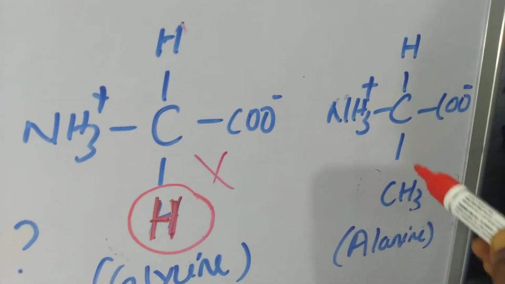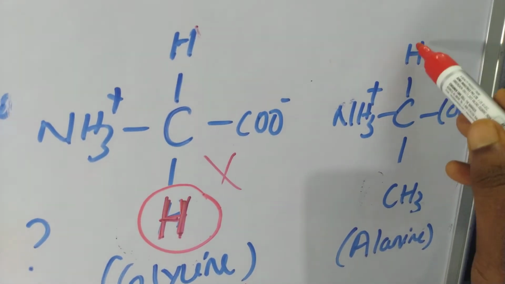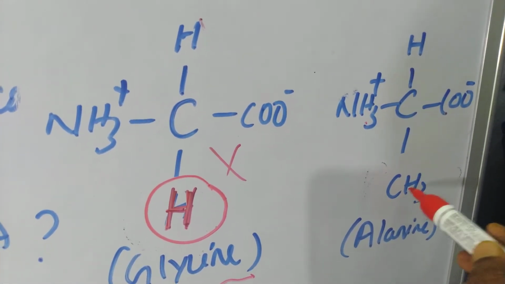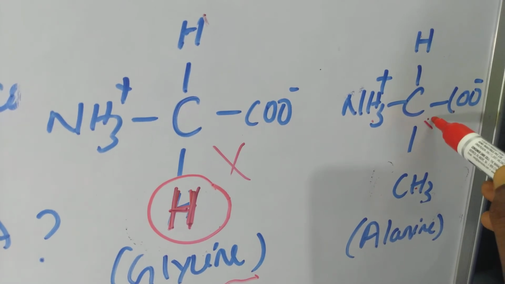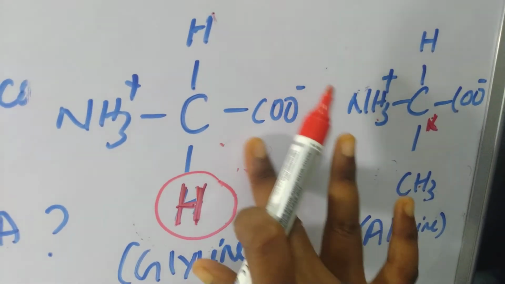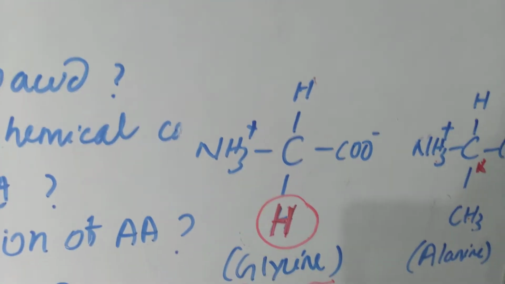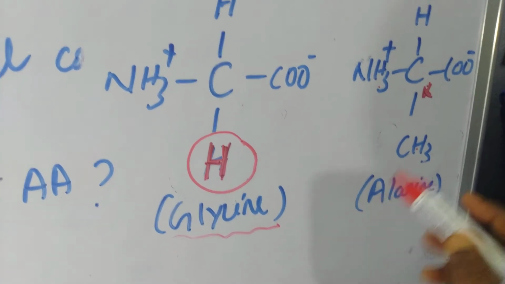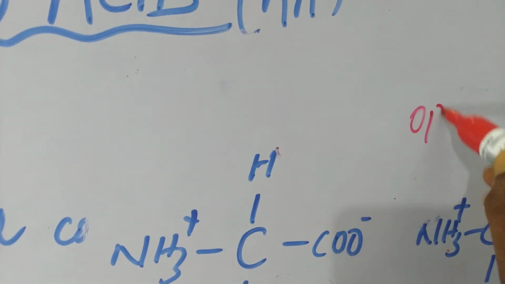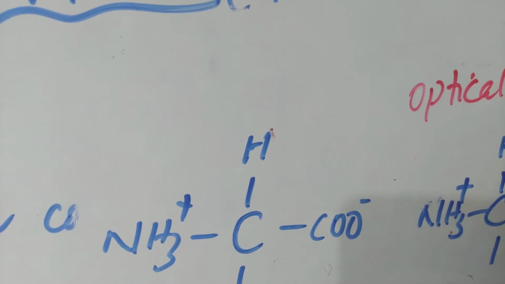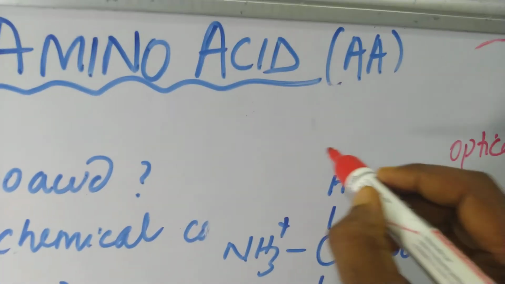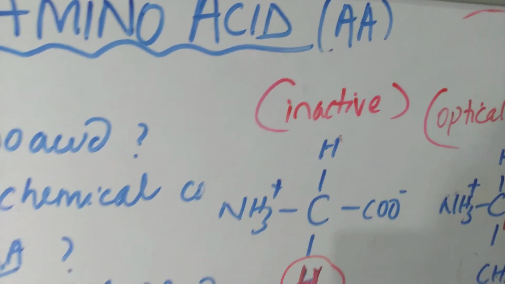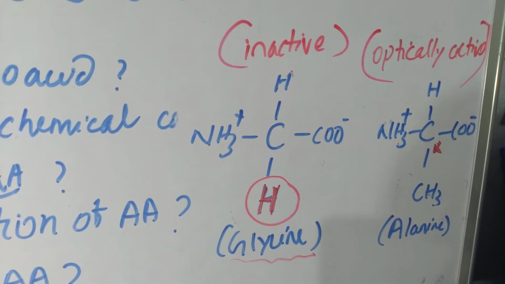But in the other case, alanine, there is a single hydrogen, single amino group, single carboxyl group and single methyl group. So that means this is a chiral carbon, right? So when there is a chiral carbon, that means the compound is optically active, and this compound is optically inactive. I'll tell what is optically active and what is optically inactive.